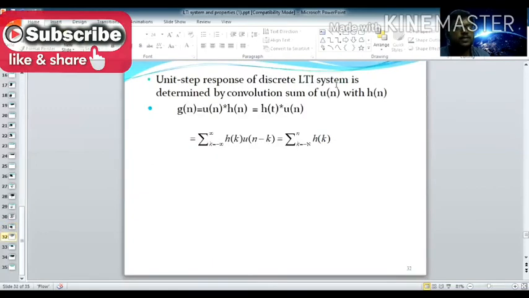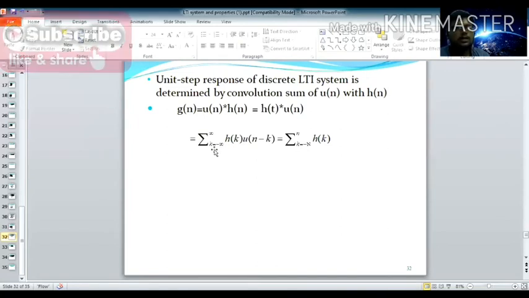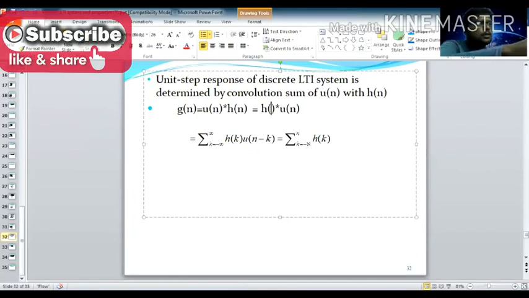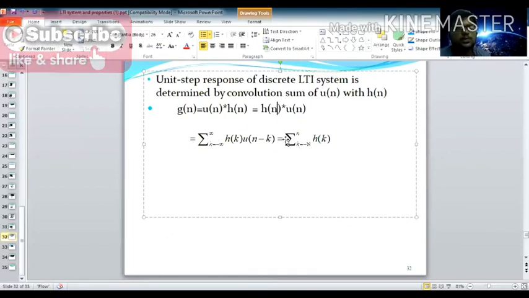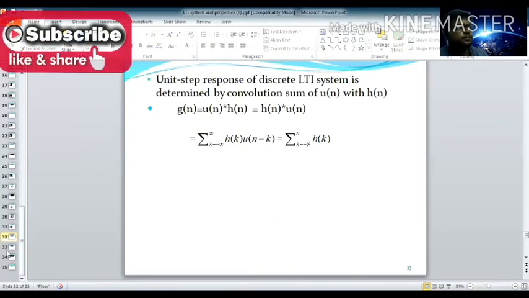Similarly for the unit step response of a discrete time system, u of n star h of n. Now it becomes a summation term, and here it is n, not t. So h of n becomes h of k, and u of n becomes u of n minus k. Now you get h of k, because the unit step function is 1 here, multiplied with h of k. Now k goes from minus infinity to plus n, a finite sequence. Infinite to finite.